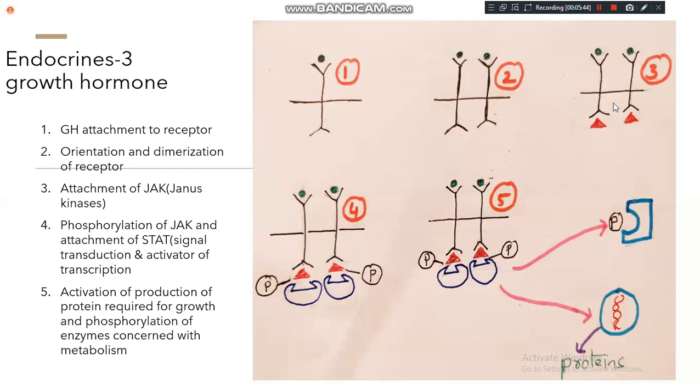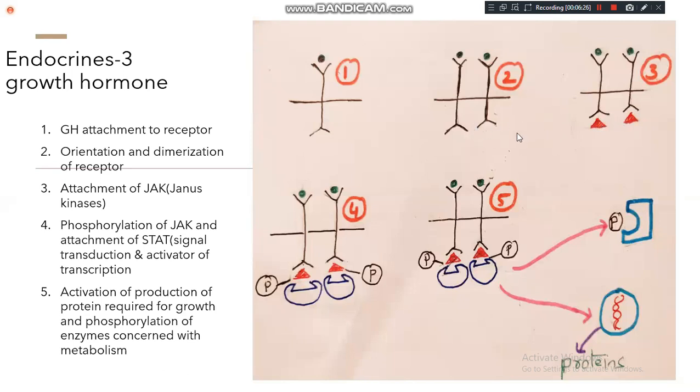In this diagram, what you can observe is a cell membrane. This is outside the cell membrane, and this is inside the cell membrane. Inside the cell, one particular enzyme will come and attach to this receptor. Intracellularly, I'm talking about inside the cell, this particular enzyme is called JAK kinase, or Janus kinase. This will come and attach to the receptor. So two receptors are there, and two JAK enzymes will come and attach here.